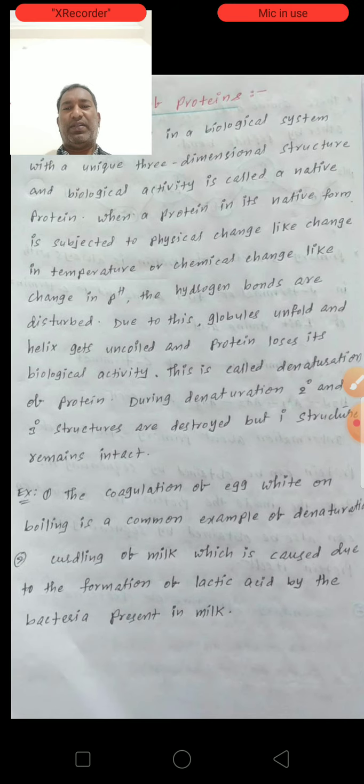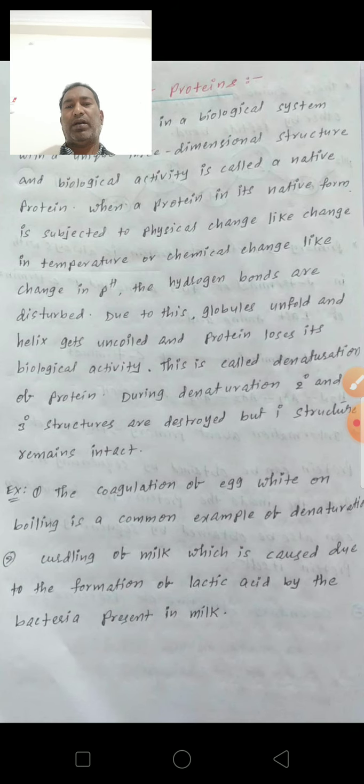For example, the coagulation of egg white on boiling is a common example of denaturation.